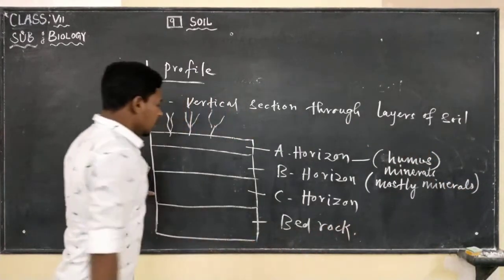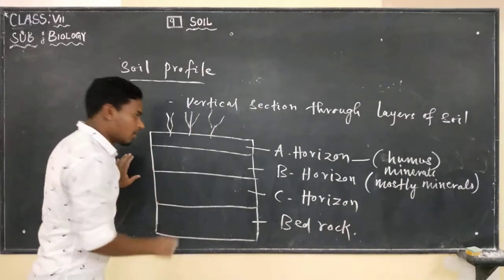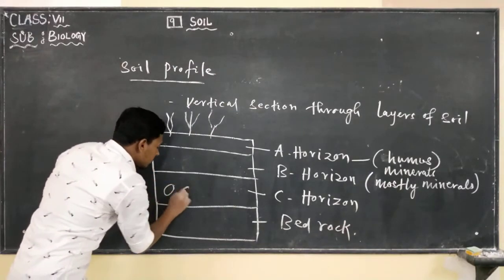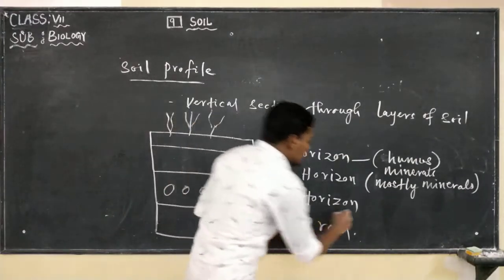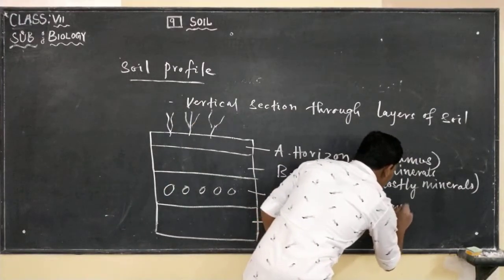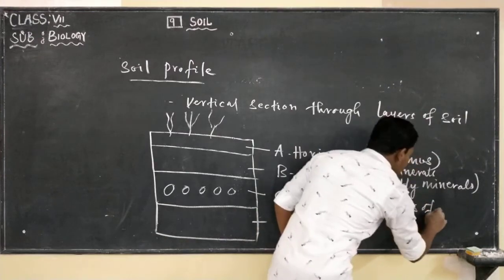And in C horizon we find less amount of lumps of rocks.